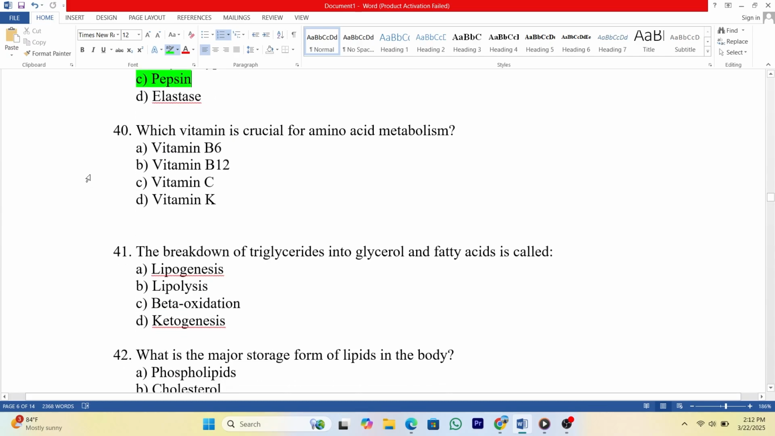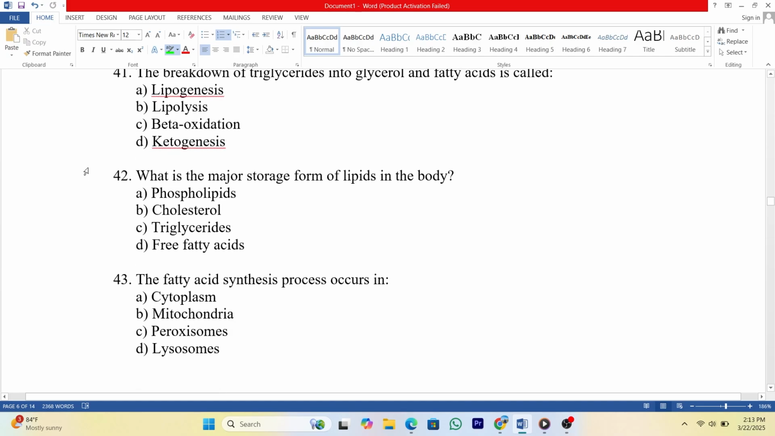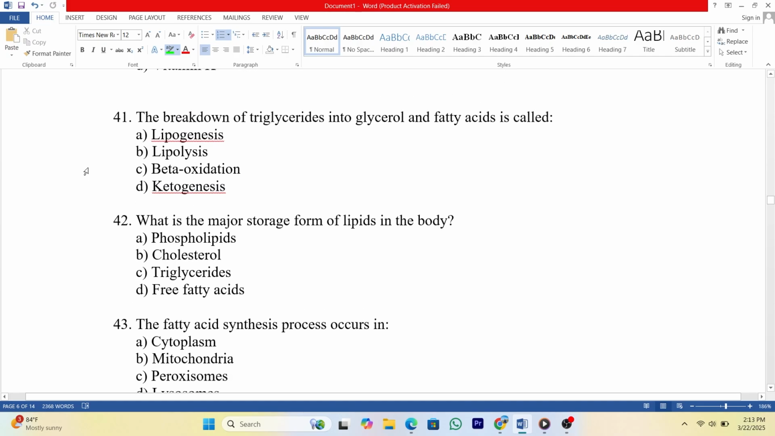40. Which vitamin is crucial for amino acid metabolism? A. Vitamin B6. B. Vitamin B12. C. Vitamin C. D. Vitamin K. Answer A. 41. The breakdown of triglycerides into glycerol and fatty acids is called A. Lipogenesis. B. Lipolysis. C. Beta oxidation. D. Ketogenesis. Answer B.